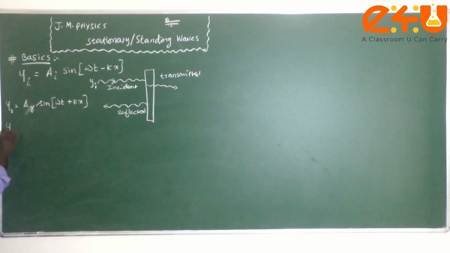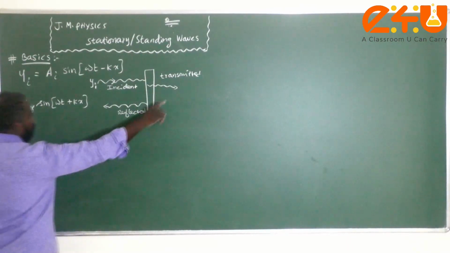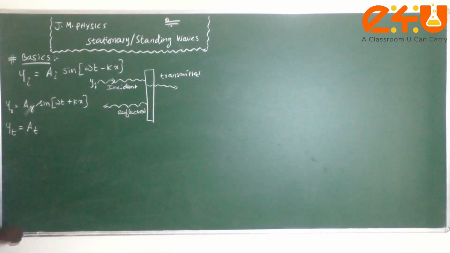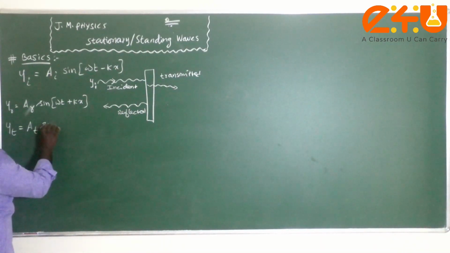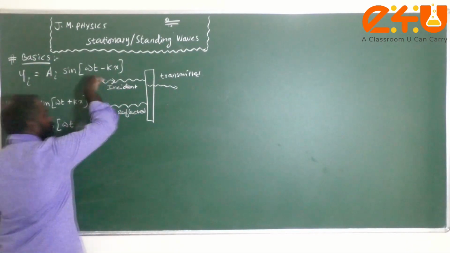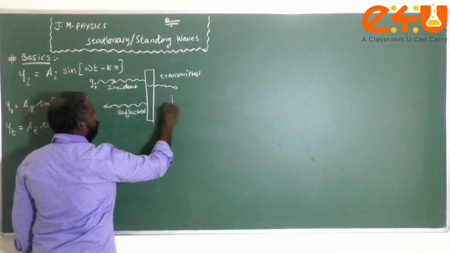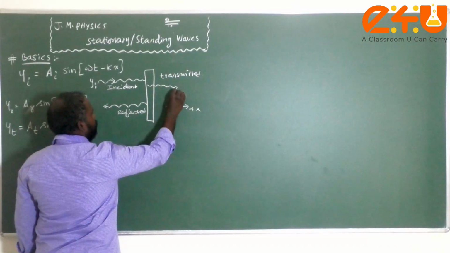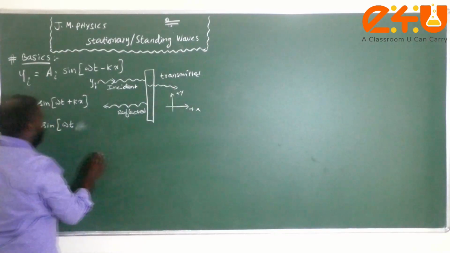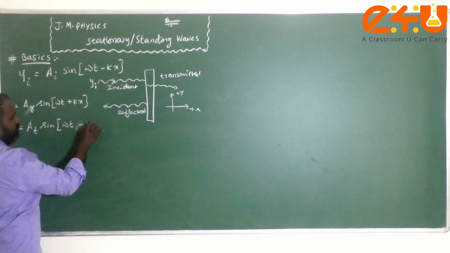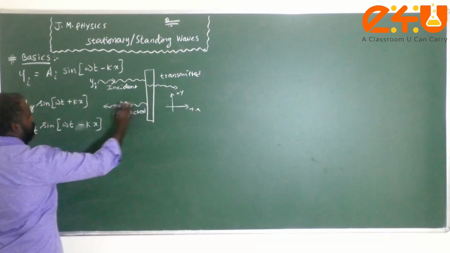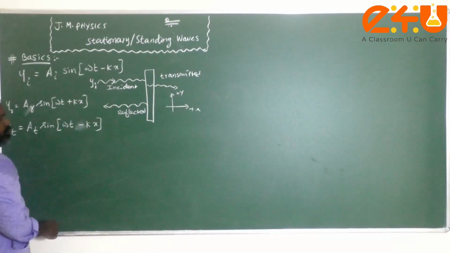Now for the transmitted wave, the displacement equation is a transmitted sin(omega t minus kx). Suppose I consider plus x and plus y directions, these two waves are going along the positive x direction, so only the minus sign will be there. Since the reflected wave goes back, the positive sign comes.